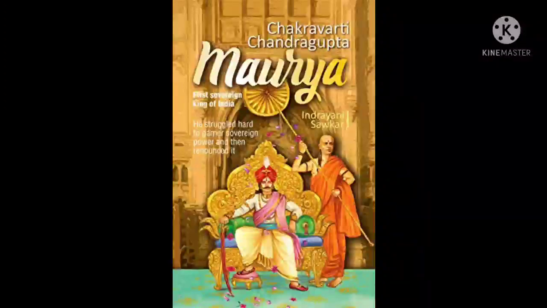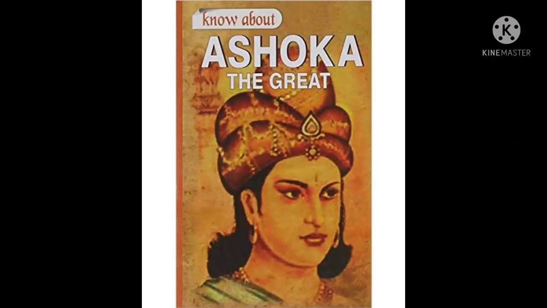By this time, the northwest of India was ruled by Alexander's representative Seleucus. In 305 BCE, Chandragupta Maurya declared war against him and the battle ended in an agreement. According to it, Seleucus handed over 4 territories, including today's Afghanistan and Balochistan, to Chandragupta Maurya.